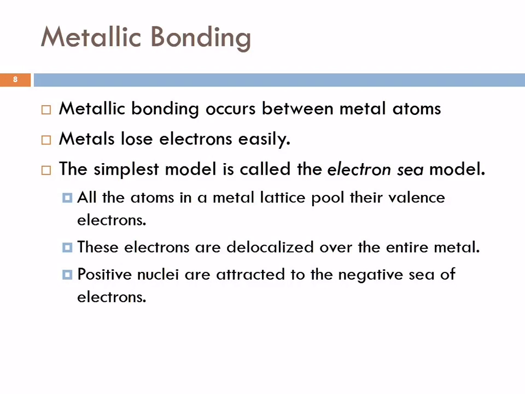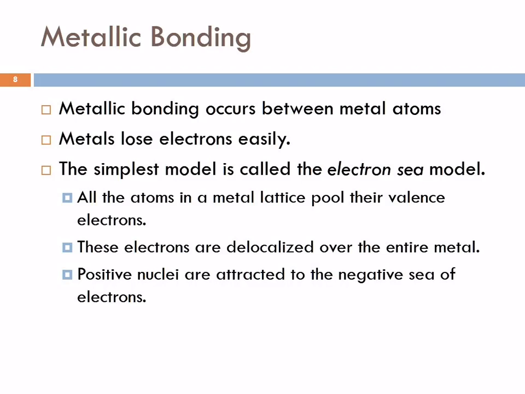Metallic bonding is between metal atoms. When we talk about ionic bonding, we talk about metals losing electrons fairly easily. Well, in a pure metal or a mixture of metals, there's no nonmetal to accept electrons, so we can't have ionic bonds forming. But we know from experience that metals stay together pretty well, right? Your car is metal parts. The chair that you're sitting on is metal. It doesn't seem to be falling apart, right? So something's holding those atoms together.